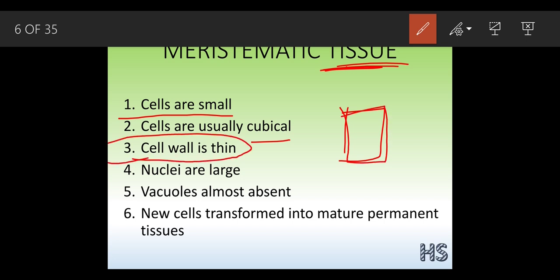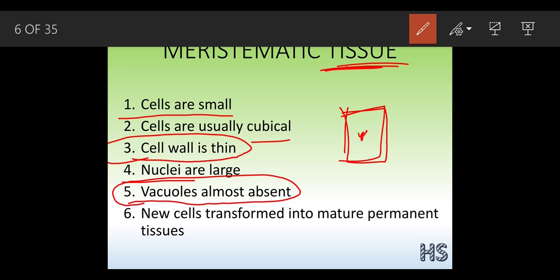For now you just keep it on hold. The nuclei are large. What is nuclei? Nuclei is nothing but the plural form of nucleus, many nucleus would be called the nuclei. Vacuoles almost absent. Now this is very strange. Vacuoles are quite large in a plant cell, right? But why are the vacuoles absent here? See, what is the function of the vacuoles? The function of the vacuole is for the storage of water and mineral salts.